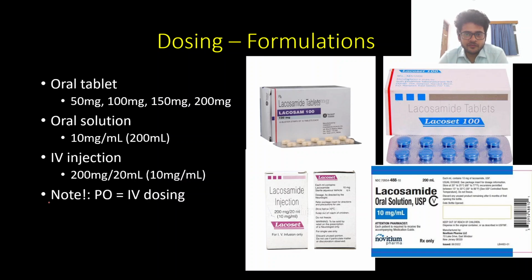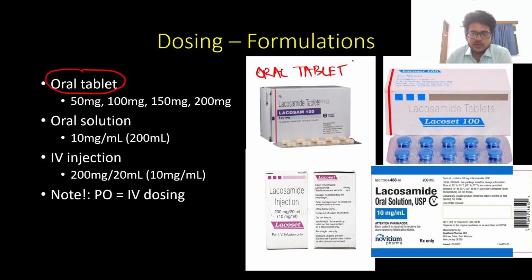So coming to the different formulations, it's available as an oral tablet, and this usually comes in multiples of 50s and 100s. So we have 50 milligram, 100, 150 as well as 200. Commonly used brands are Lacosam as well as Lacosette. And we also have an oral solution which is predominantly used in the pediatric population.